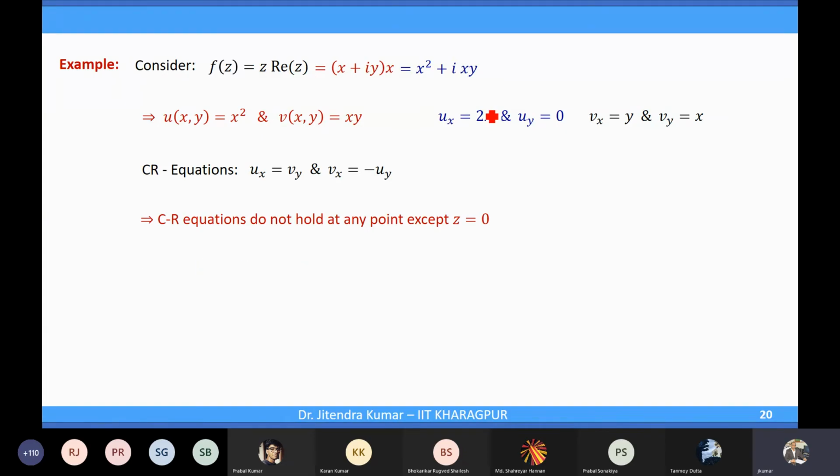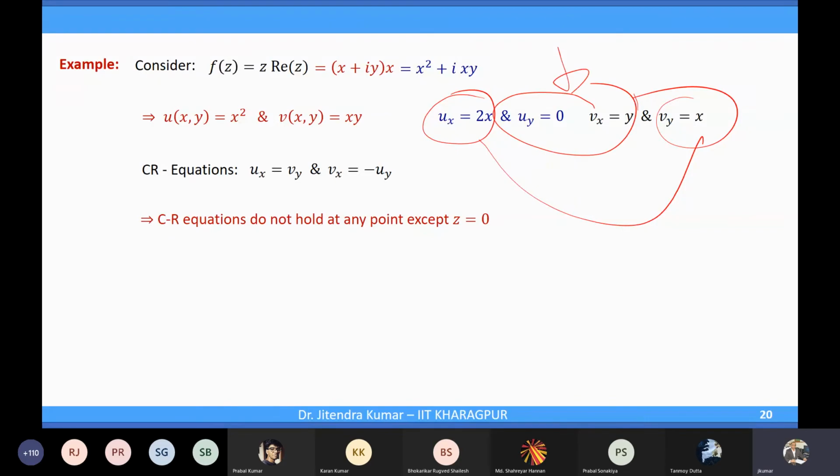So at x equal to 0, they satisfy. The other equation also, at xy equal to 0, they will satisfy. So CR equations hold only at x equal to 0. But do they hold anywhere else? Because if your x is not 0, x and 2x will never be equal. Correct? So CR equations hold only at one point.